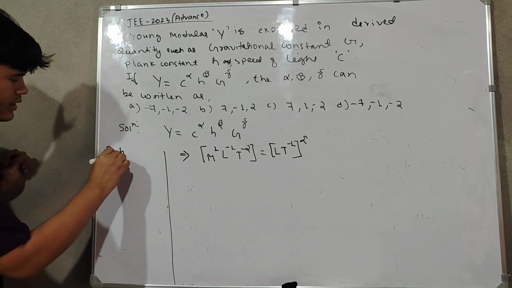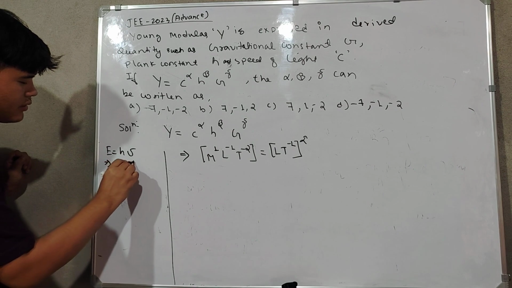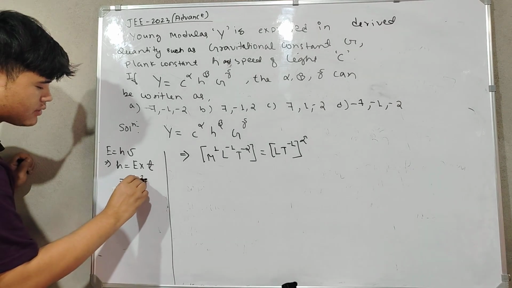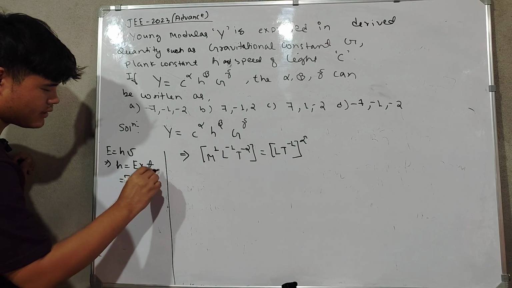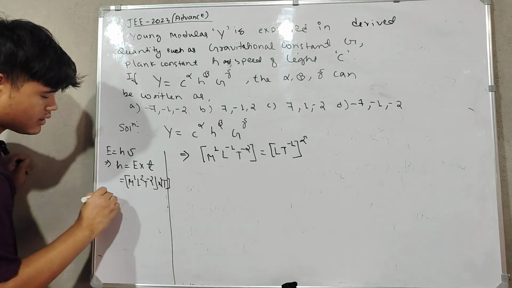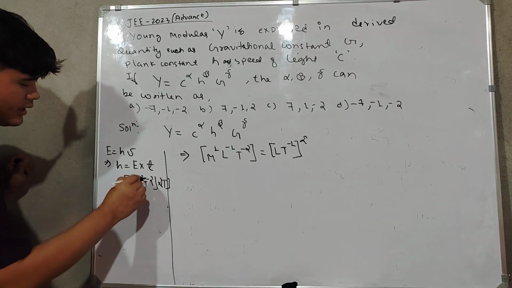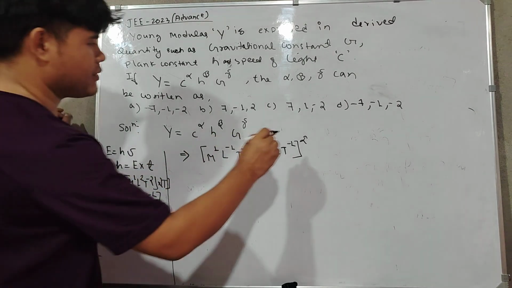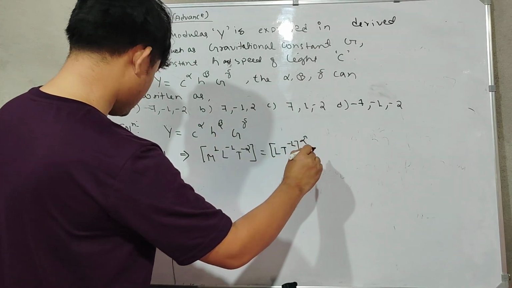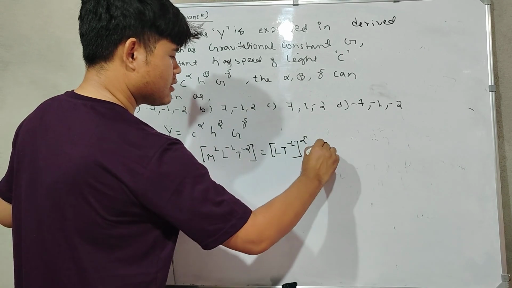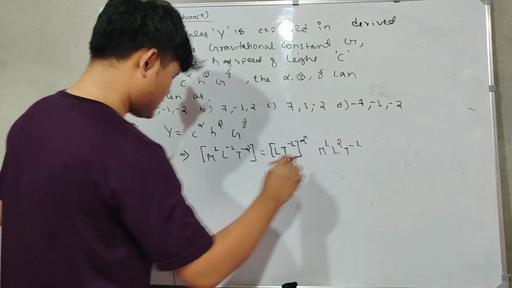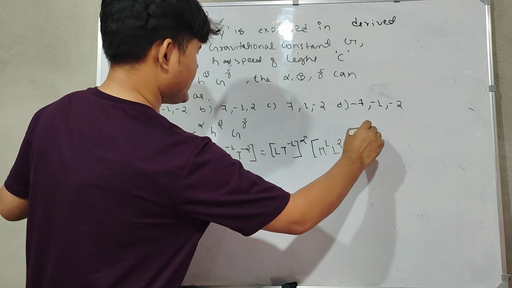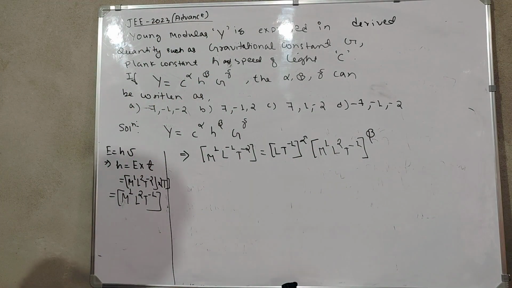E equal to h mu, h equal to E into t will come. E is M1 L2 t to the power minus 2, and t is the letter t, so it will be M1 L2 t to the power minus 1. So you can substitute here: M1 L2 t to the power minus 1 beta. Now we have the gamma.